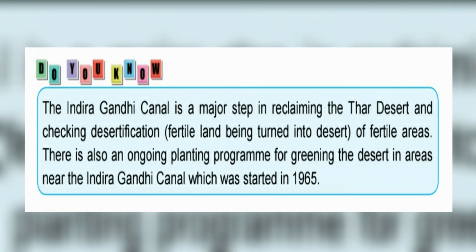Do you know, the Indira Gandhi Canal is a major step in reclaiming the Thar desert and checking desertification, fertile land being turned into desert. There is also an ongoing planting program for greening the desert in areas near the Indira Gandhi Canal, which was started in 1965.